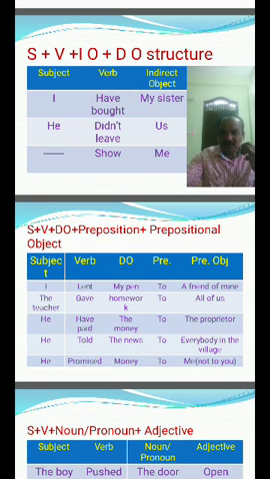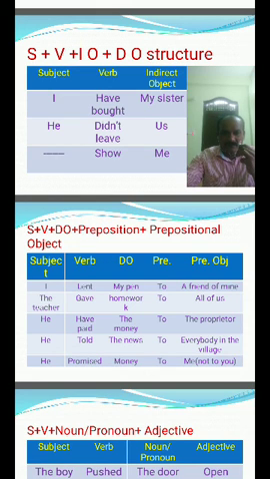Mr. Raman sold his car to a man from Mumbai. She made coffee for all of us. So here the preposition is there, and the prepositional object is there. So these are all the sentences. Once more I am repeating the sentences: subject plus verb plus direct object, preposition plus prepositional object.